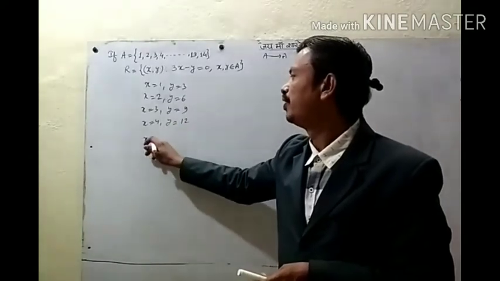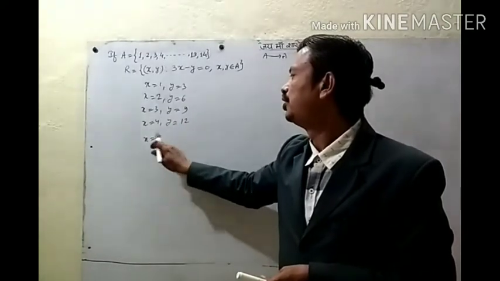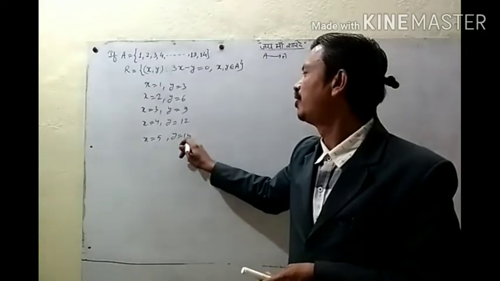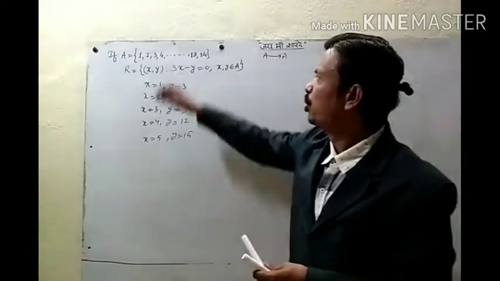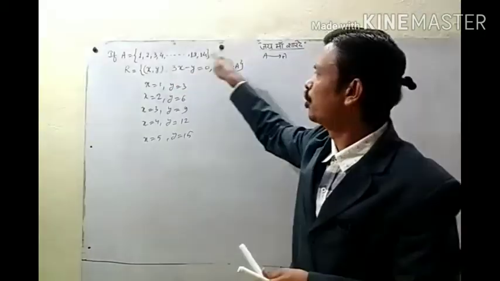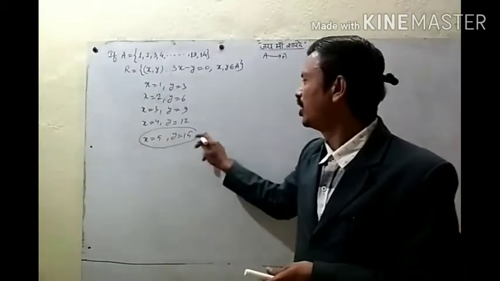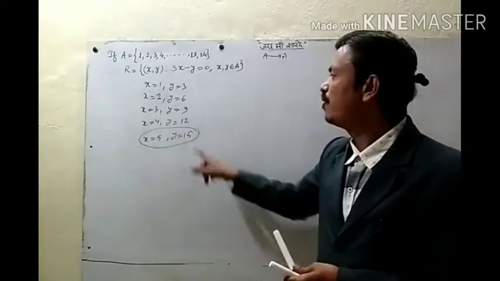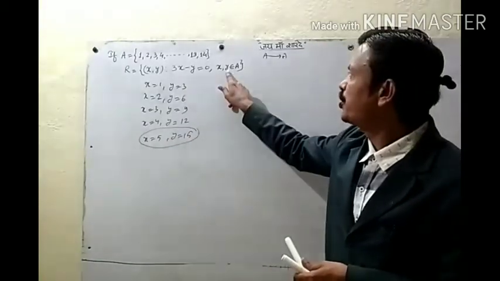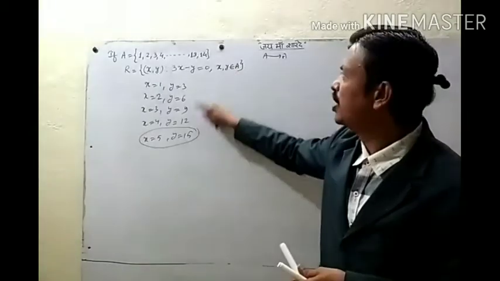If x is 5, then y is 15. Like this you can put the values of x from set A, 1 to 14. But what we are seeing here is that when x is 5, y is 15, and y should be in A, but 15 is not in set A.